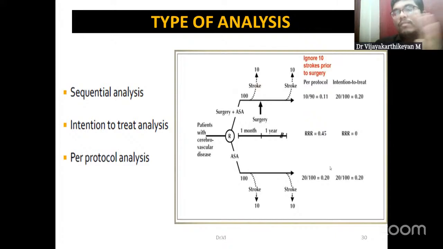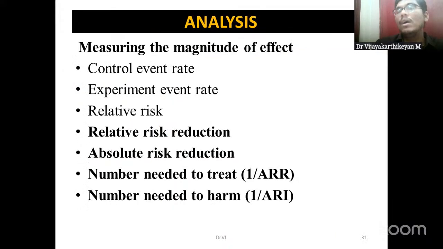Both with respect to intention to treat analysis, what is my result? With respect to per protocol analysis, what is my result? So this is what should be there. At the end of an RCT, what are all the outcome measures? As I told, for case control, we have odds ratio, exposure rates, right?